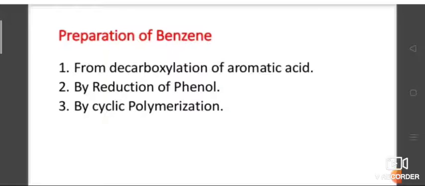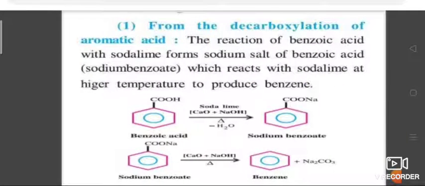Preparation of benzene. Benzene is commercially obtained from coal tar, but in the laboratory it is prepared by the following different processes. From decarboxylation of aromatic acids: carboxylic acid, decarboxylation of aromatic acid.